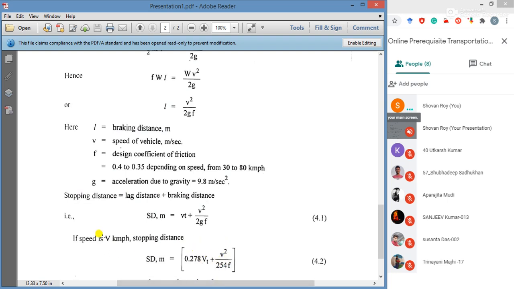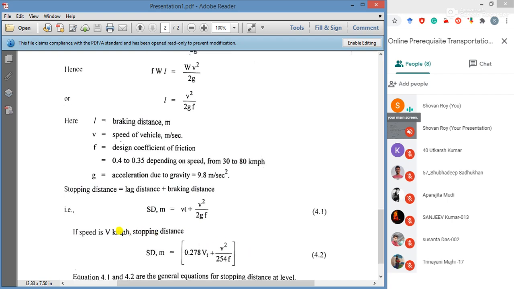But if in your question the speed of the vehicle is mentioned in meter per second, then only we can put the v value in the other equation. When the speed of the vehicle is given in kilometer per hour, only then this equation will be used for sight distance calculation. But also you can convert your speed from kilometer per hour to meter per second.